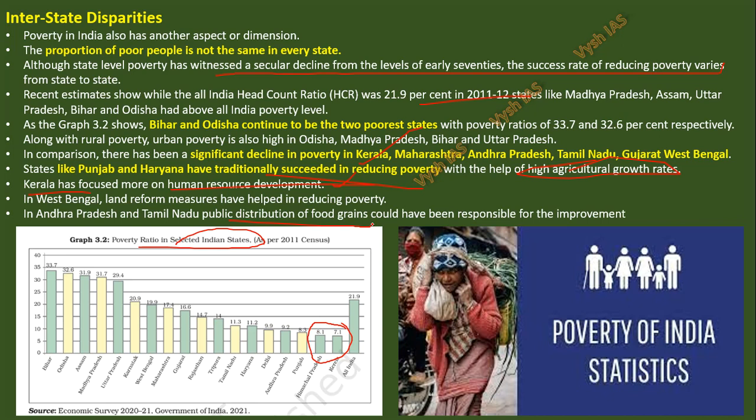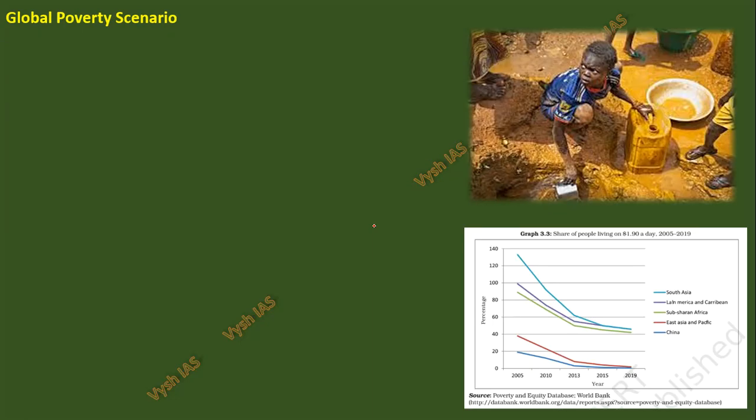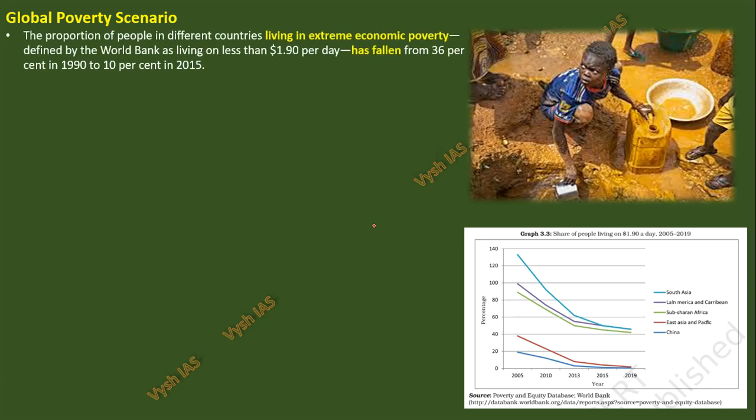So every state has dealt with this problem in a different way. That doesn't mean it is completely eliminated. In every state you go, still beggars will be there, still people on the streets are trying to survive. This problem is there everywhere, but it is different in different states.